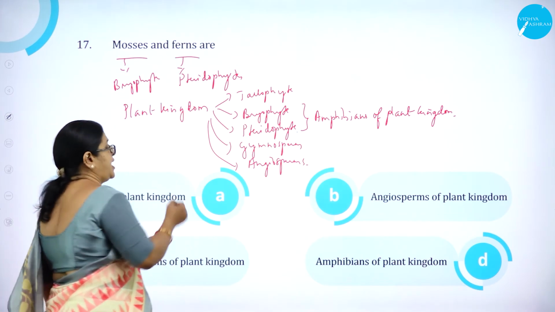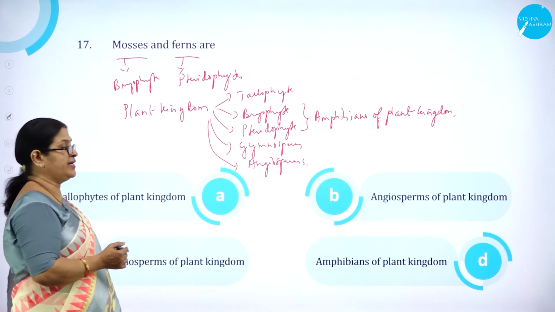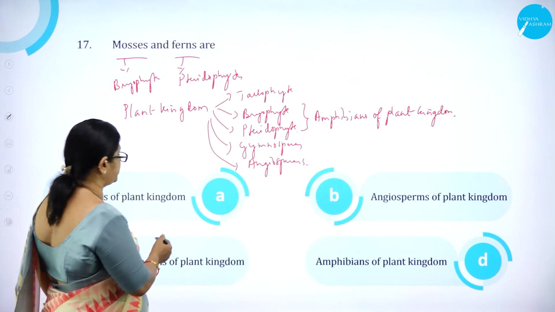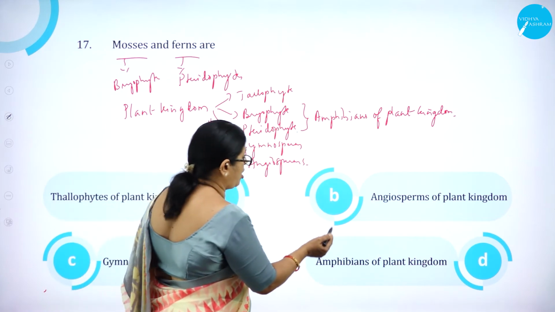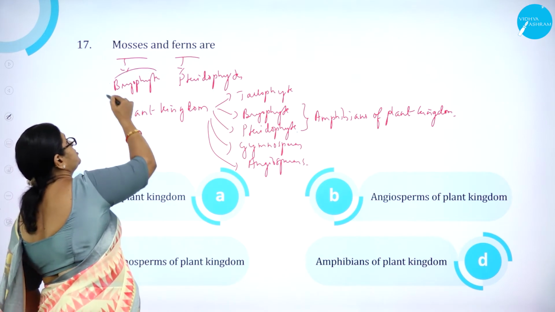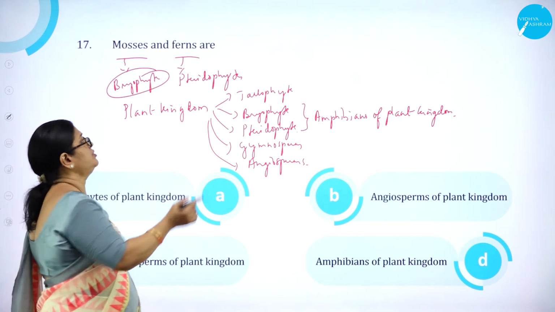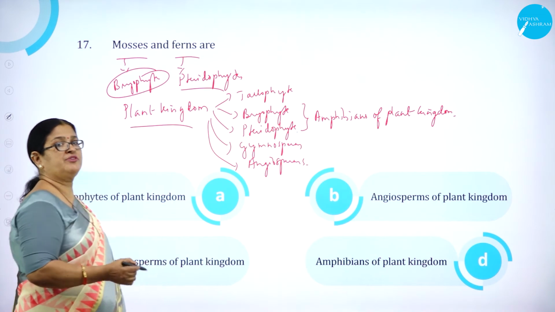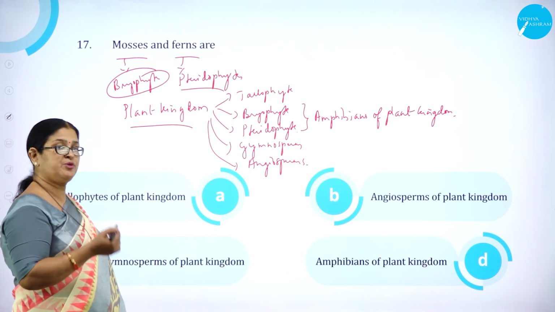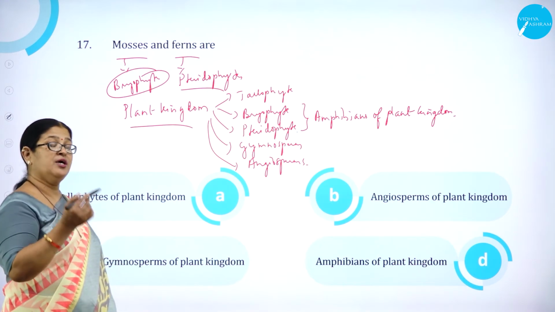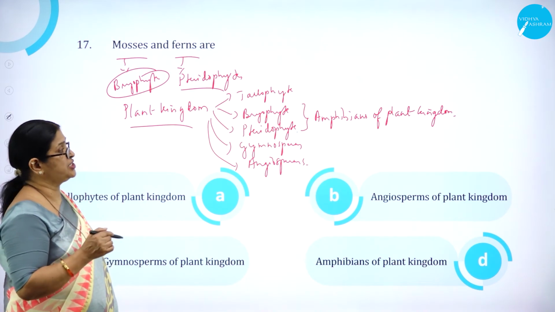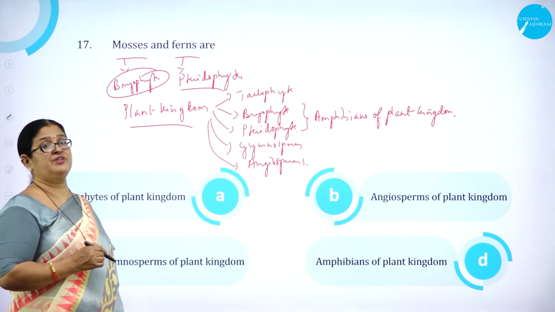Moving on to question number 17. Mosses and ferns are thallophytes of plant kingdom, option A. Option B, angiosperms of plant kingdom. Option C, gymnosperms of plant kingdom. And option D, amphibians of plant kingdom. As we know, moss belongs to bryophyte, fern belongs to pteridophyte. The whole of the plant kingdom is divided into thallophytes, bryophytes, pteridophytes, gymnosperms and angiosperms. Bryophytes and pteridophytes need water for fertilization, external fertilization. So they are called as what? Amphibians of the plant kingdom.